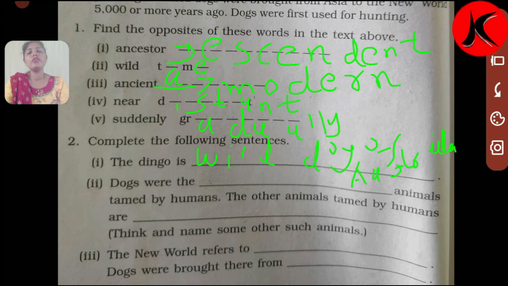So in the first blank, dogs were the first animals. Of all the animals that humans tamed, dogs were the first. And in the second blank we will write other animals tamed by humans.